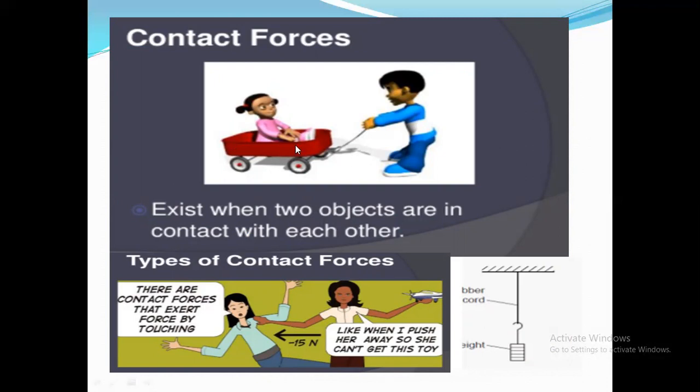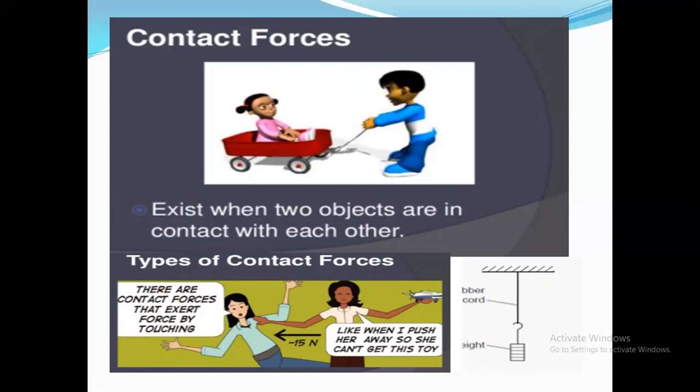In this way, you can see this particular person is in direct contact by holding this thread, right? They are in direct contact with each other by holding this thread. He is pulling this cart. Therefore, contact forces are the ones in which two objects are in direct contact with each other. They are linked in direct contact. You are pushing someone, so you have basically made direct contact with him or her.